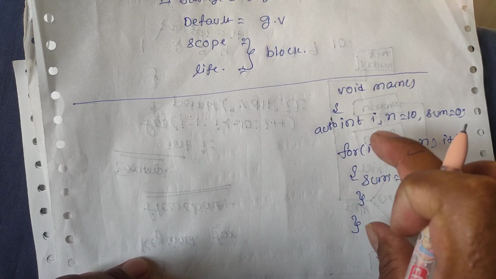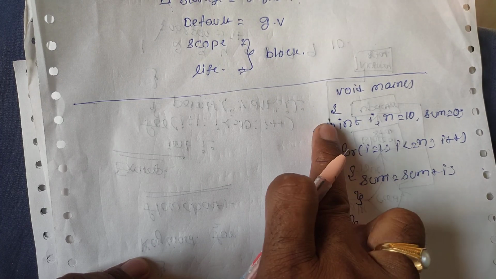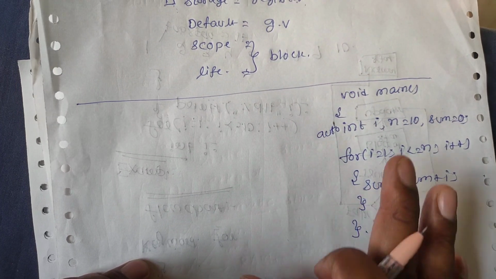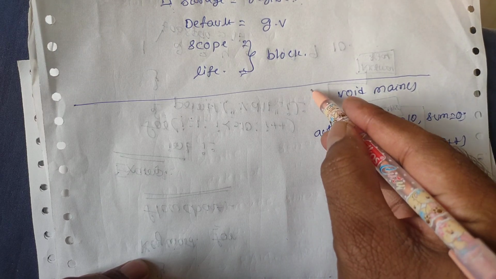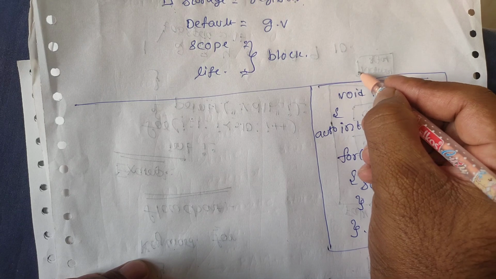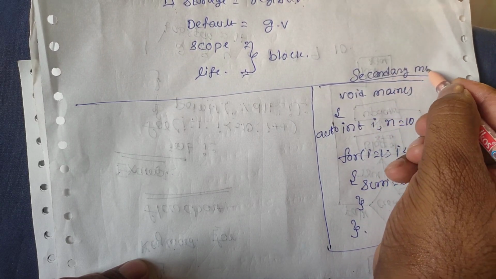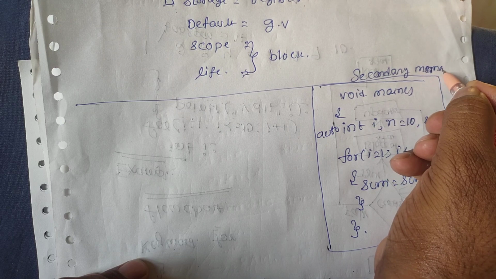Now I will explain how it is executed using auto and using register. First, the entire program will be stored in the secondary memory, that means the hard disk.